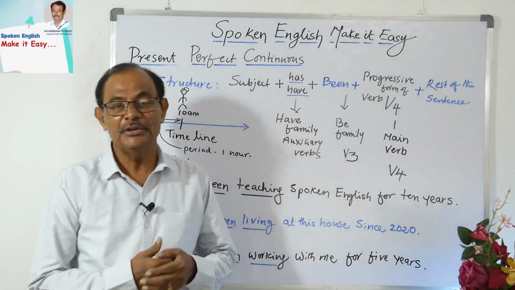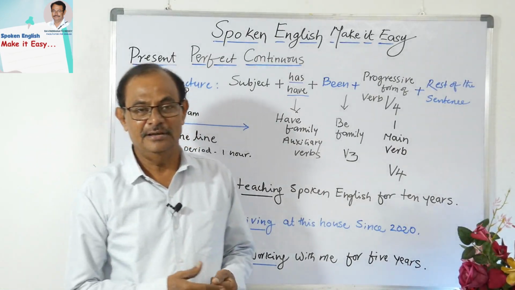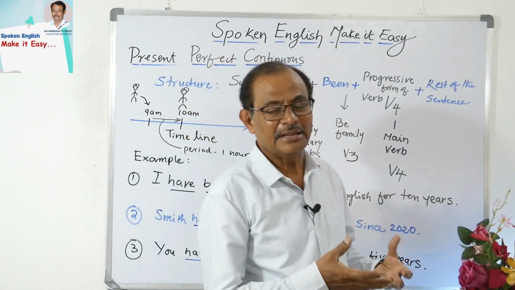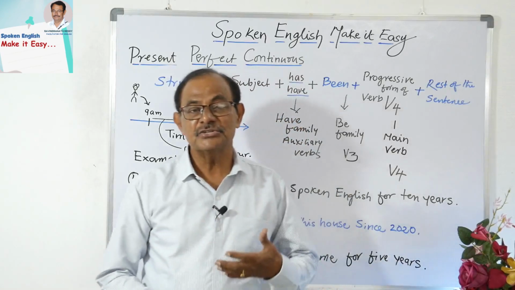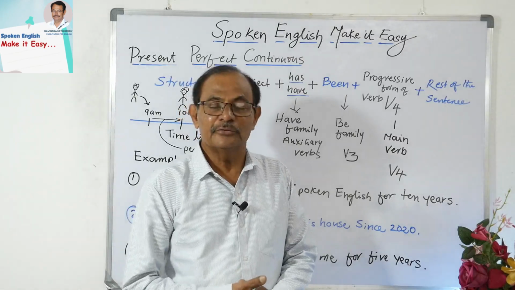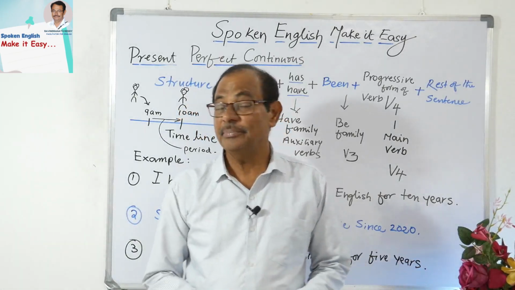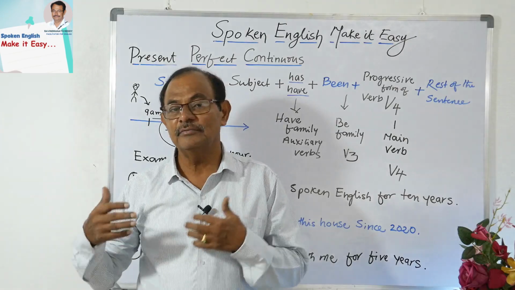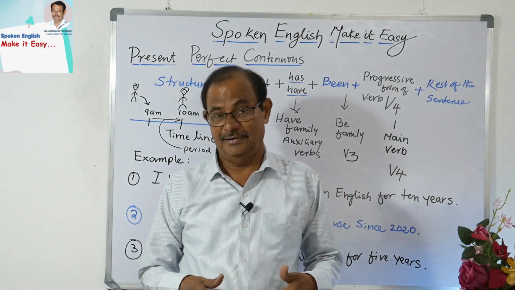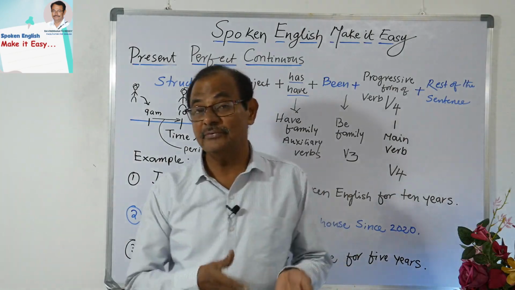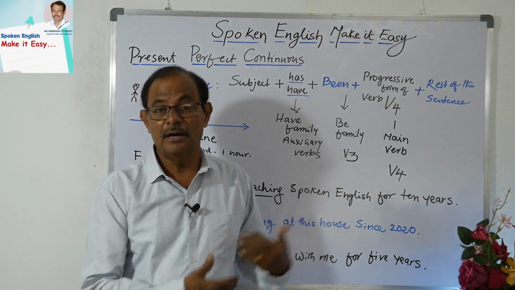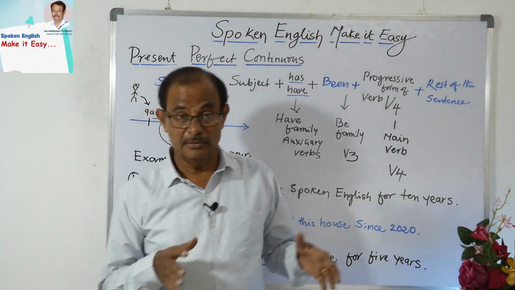So today we are going to take up the next session. We have completed the simple present. The simple present will tell you the actions which go on regularly, continuously. Then we have switched over to the present continuous. Present continuous is a tense which will describe what is going on at present. That's why it is called the present continuous. And then we have come to the third one, the present perfect.